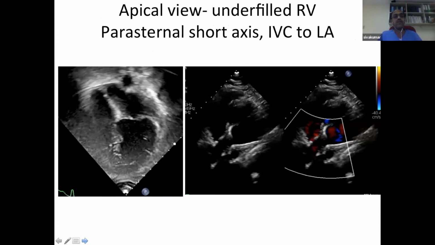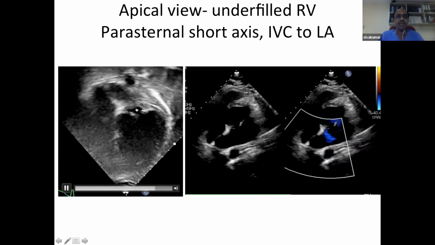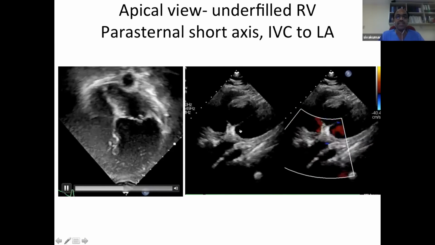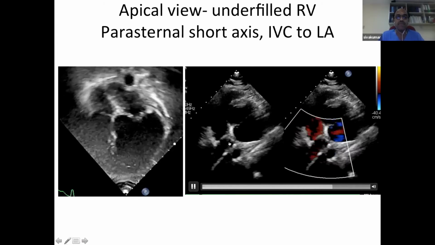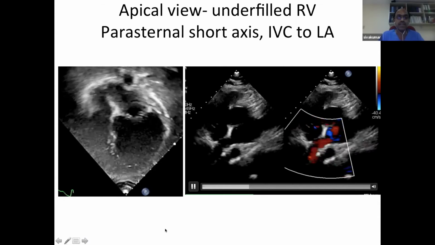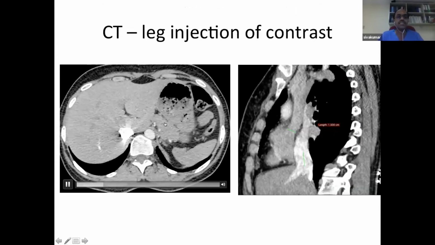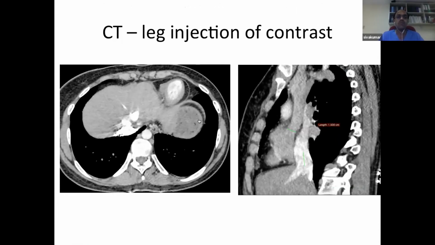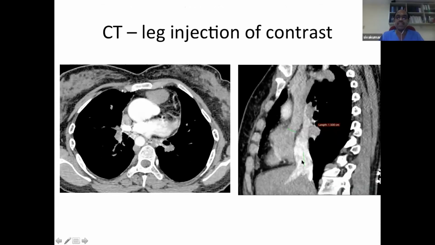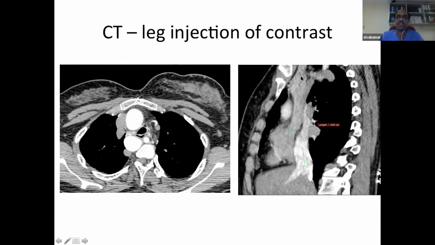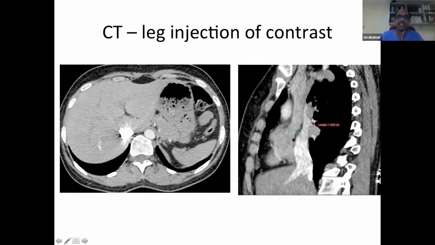The echocardiogram shows an intact atrial septum, RA-RV being small, LA-LV adequate size. And here you can see the short axis parasternal view, inferior vena cava completely committed to the left atrium. So this is IVC going into the left atrium. We did a contrast CT to assess the patterns, how far above the inferior vena cava. So we can appreciate here that the inferior vena cava is going towards the left atrium, superior vena cava towards the right atrium. The thickened pericardial patch is seen here.